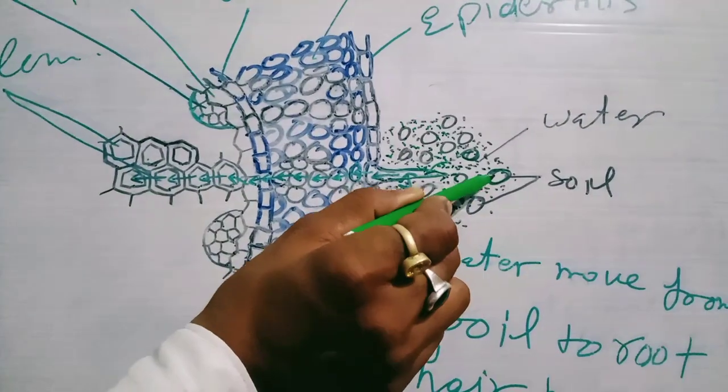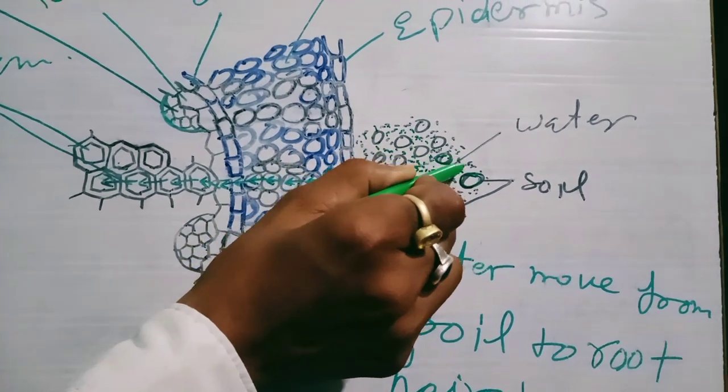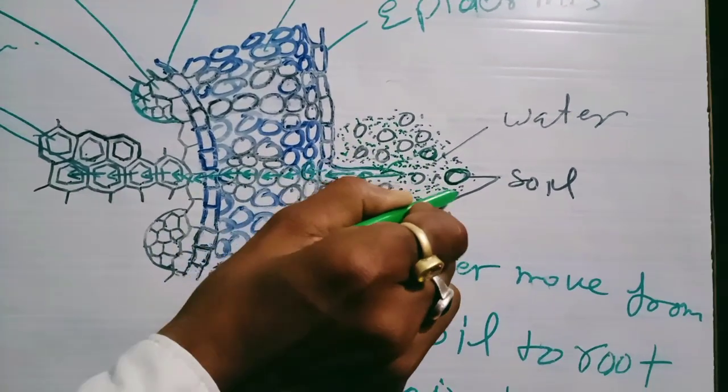Osmosis is a process in which water or solvent moves from higher concentration to the lower concentration, and the concentration of water in soil is greater than the root hair. So water moves from soil particle to the root hair. Look here. These are the soil particles and water is present between the soil particles.